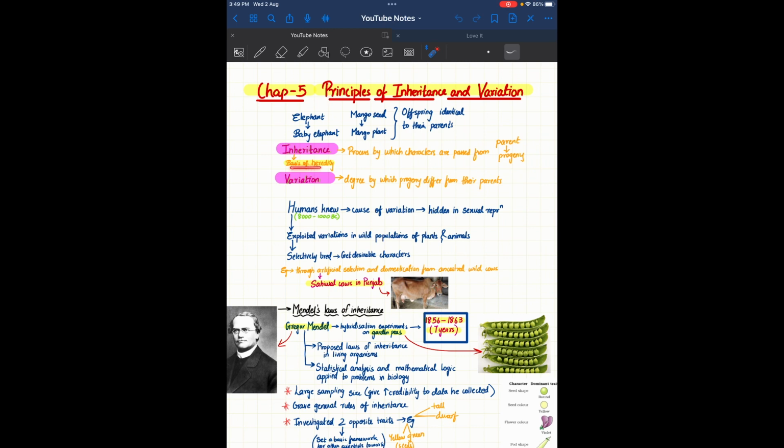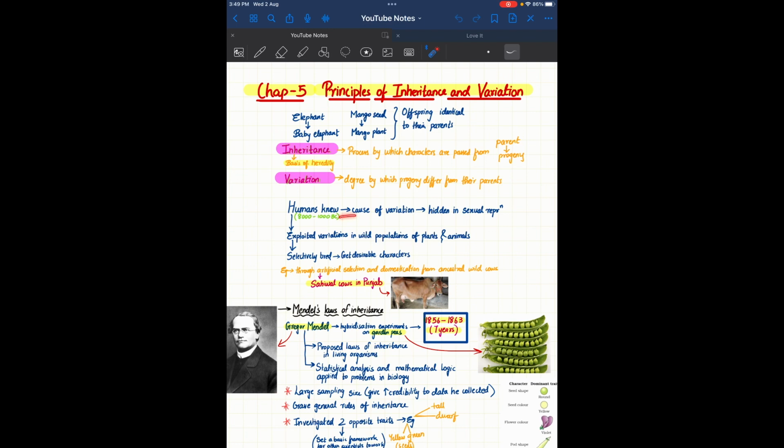Now, the basis of inheritance is heredity. This is the process by which characters are passed. Like you can get some characters from your mom and some from your dad. You are not exactly the same. That is what we come to as variation. Variation means there's a degree by which progeny differ from their parents also. It's not like you are the exact copy of your parents, right? You inherit some characters from your mom and some characters from your dad.